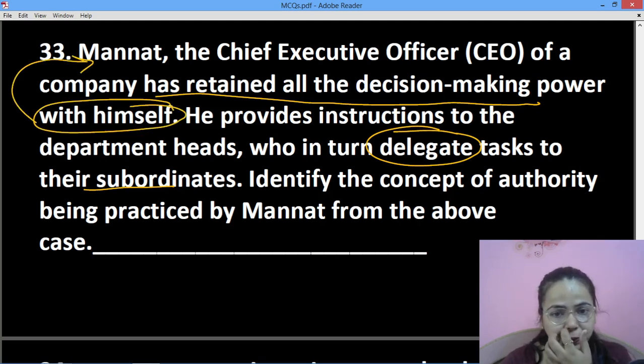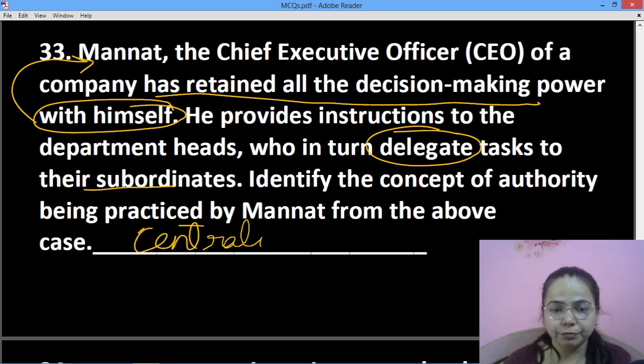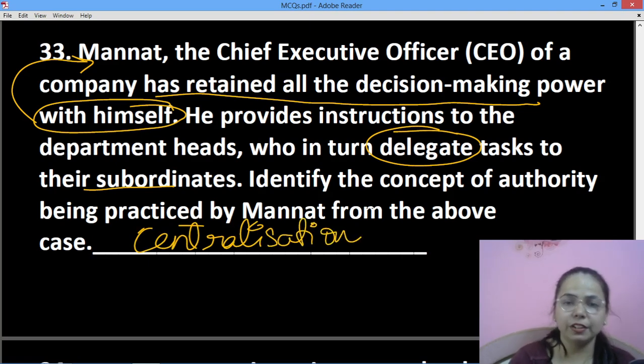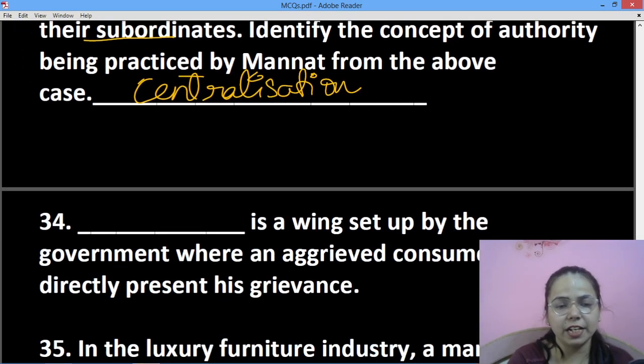Then you have to identify the concept of authority that is being practiced. Delegation तो है, तो delegation के अंदर कौन सा ये वाला task है? The person is retaining all the decision making power with himself, तो hence it will be centralization. ओके, you can write delegation और bracket में centralization भी लिख सकते हो.